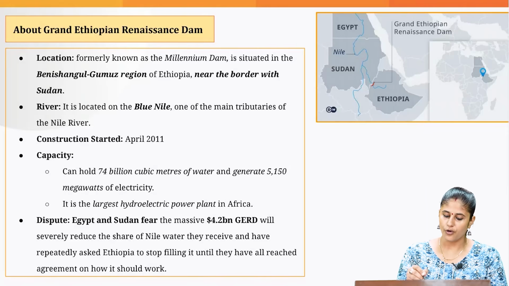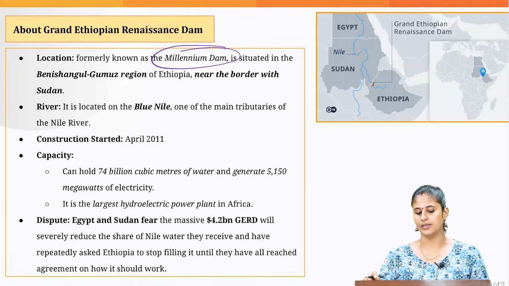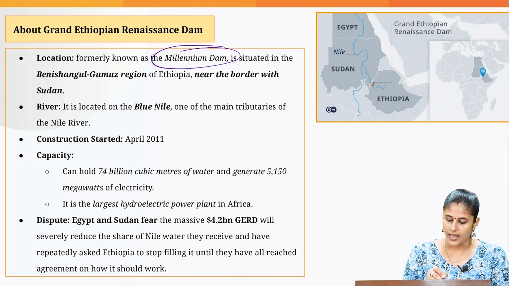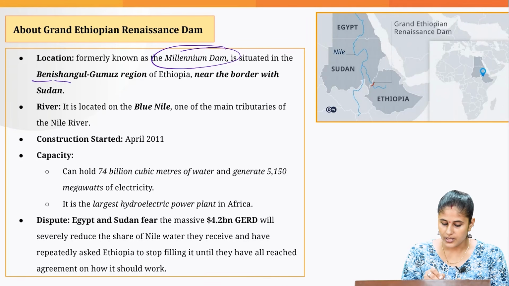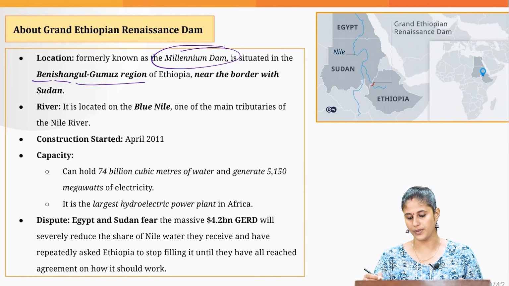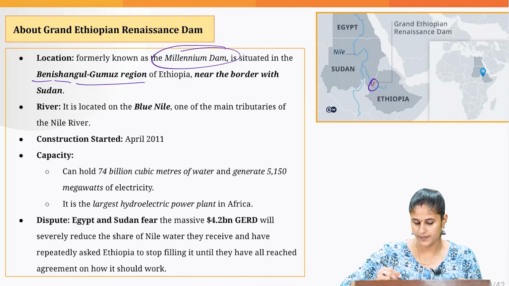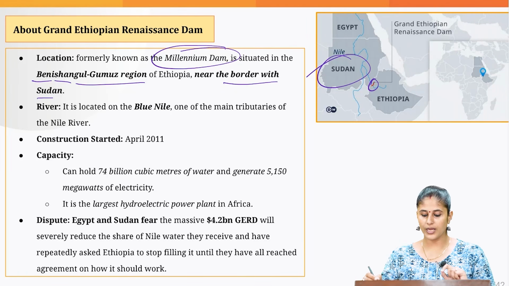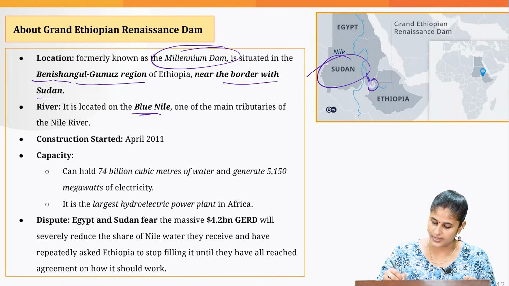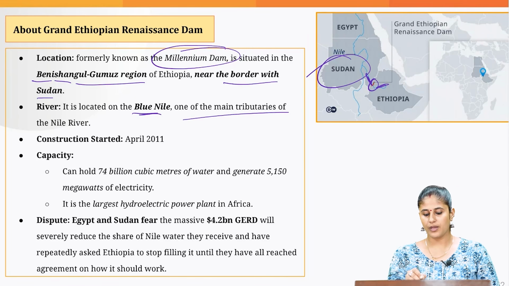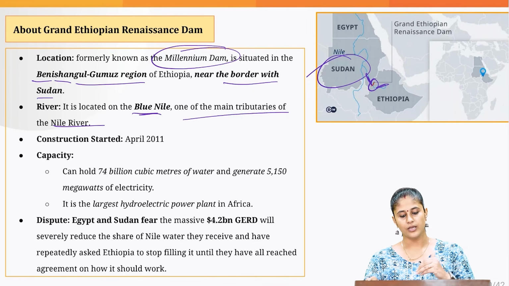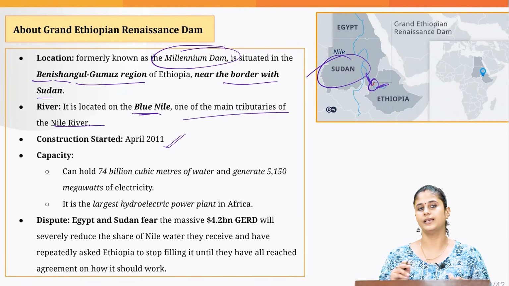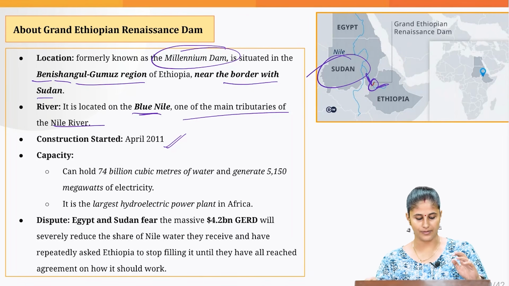It is formally known as Millennium Dam and it is situated in the Benishangul-Gumuz region of Ethiopia. Here you can see, which is near the border of Sudan. You can see Sudan here. And it is located on the Blue Nile. Blue Nile is this thing, which is one of the major tributaries of the Nile River. The construction of this particular dam started way back in 2011.